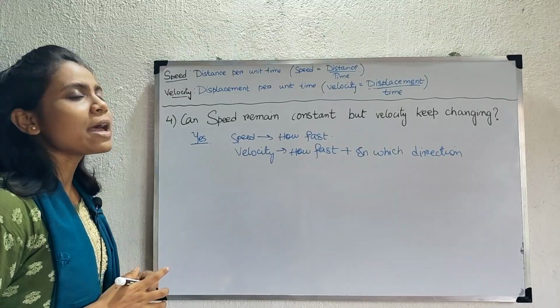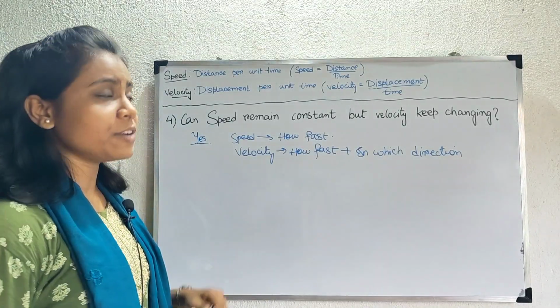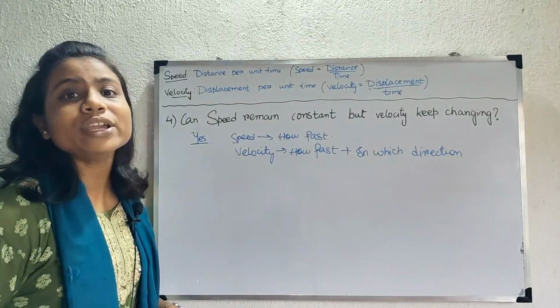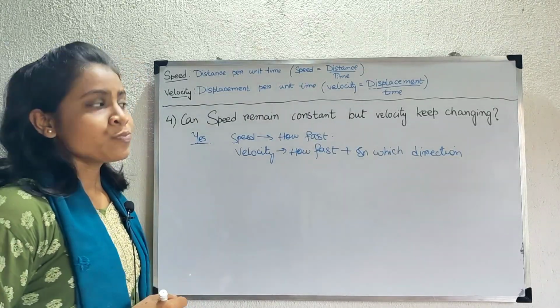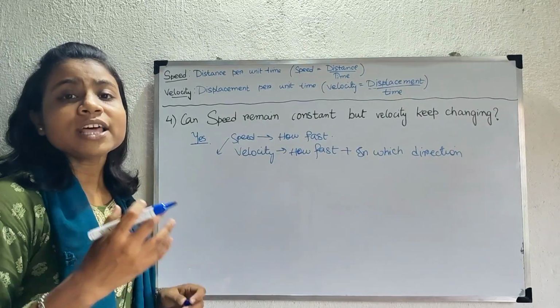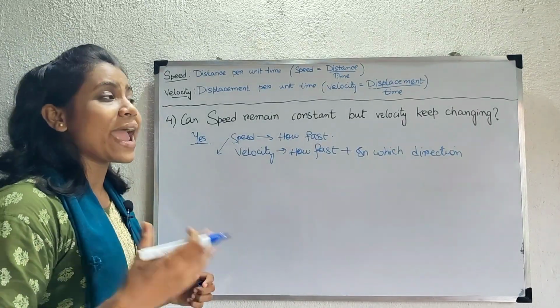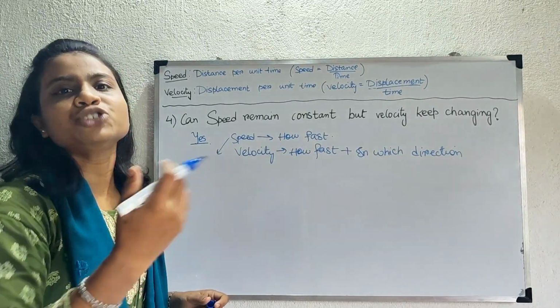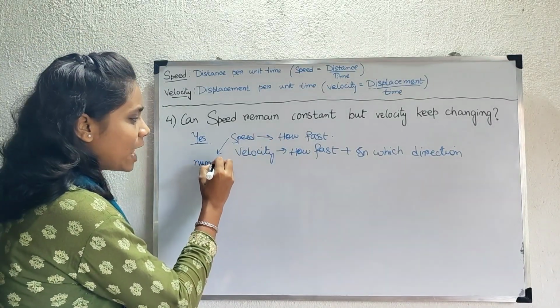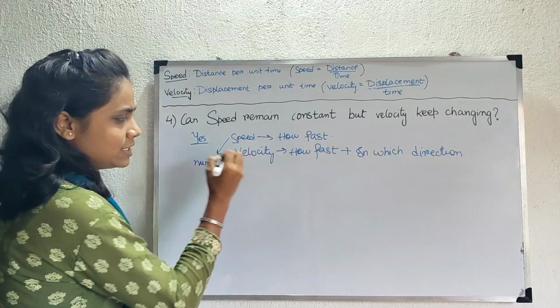So speed is about how fast an object is moving, but velocity is about how fast an object is moving, also in which direction it is moving. So speed will change only if the magnitude, that is a numerical value, changes. Speed changes only when the numerical value or the magnitude changes.